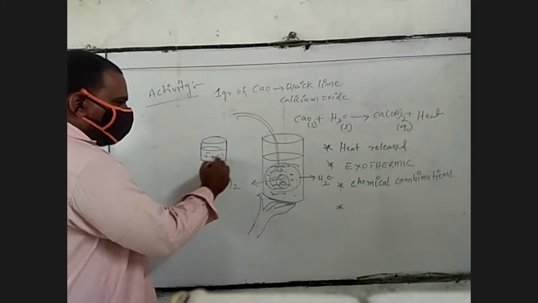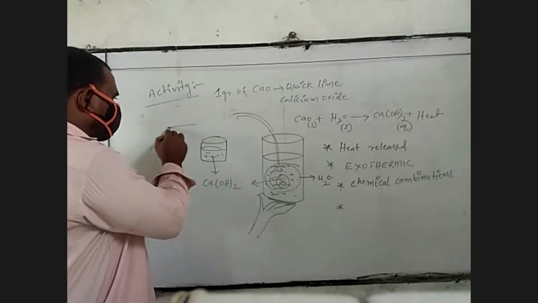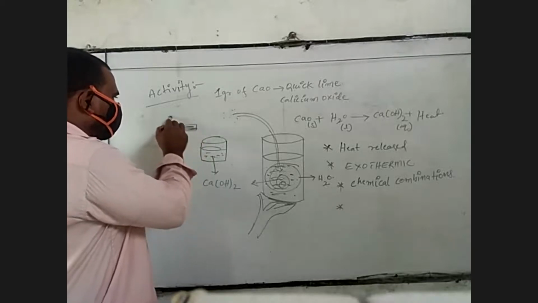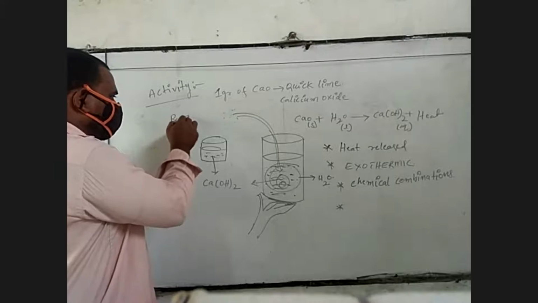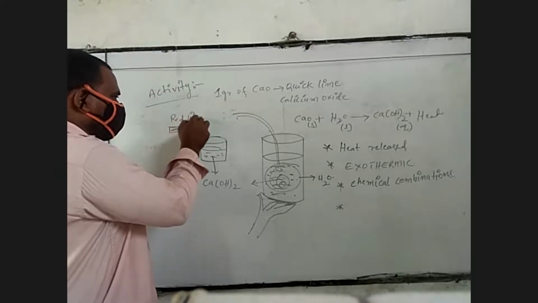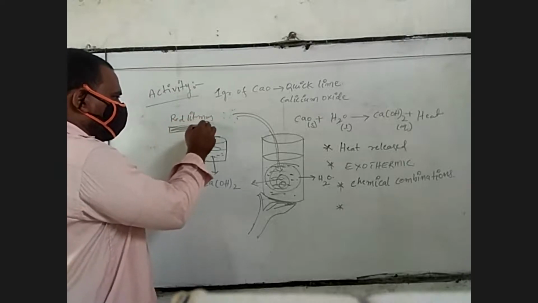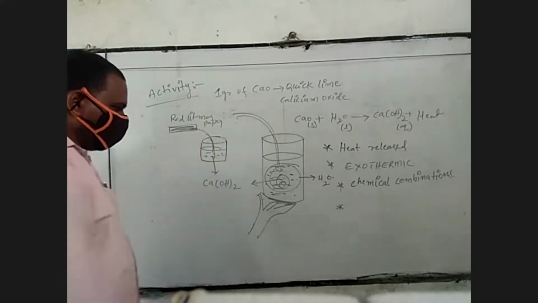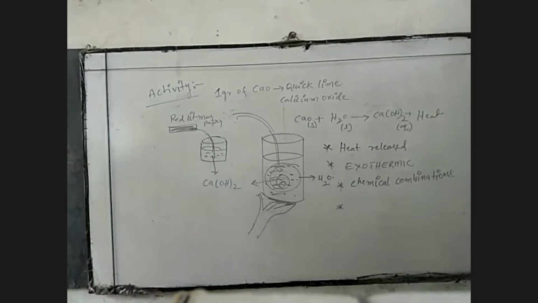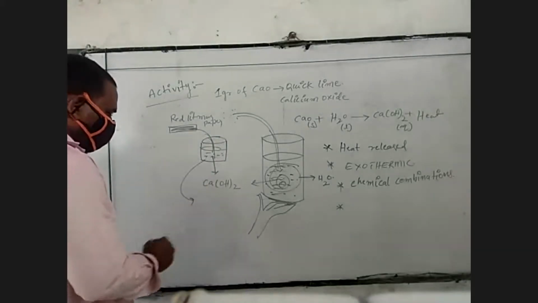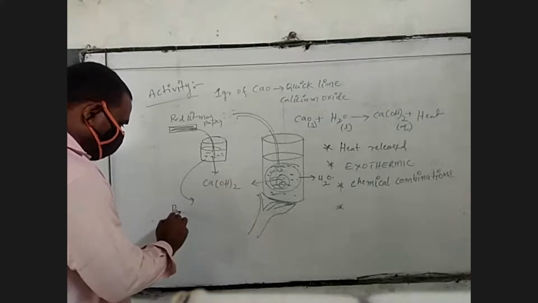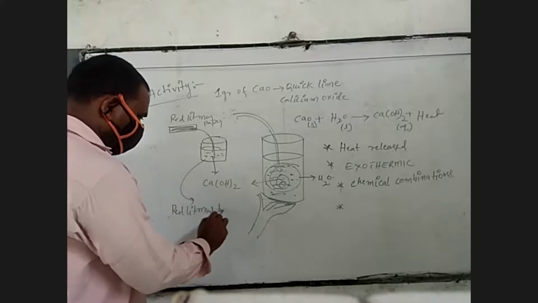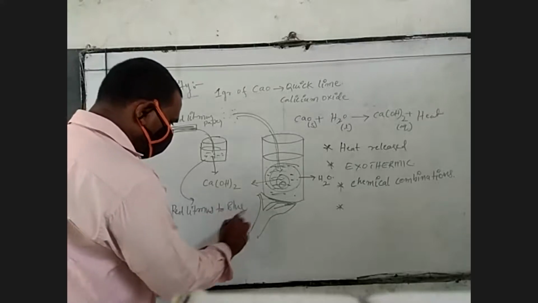This is the red litmus paper, a natural indicator. So with this calcium hydroxide, the red litmus paper turns to blue color.